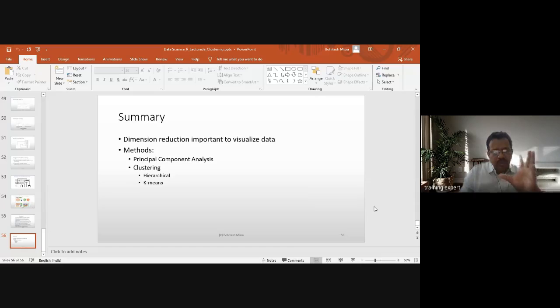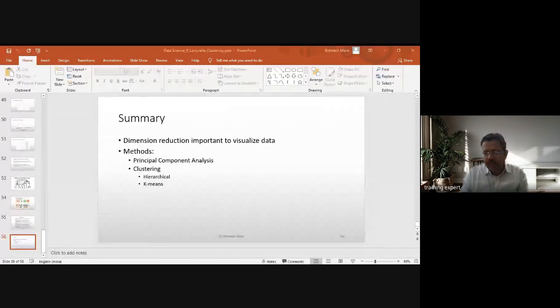That was one algorithm. Now I'll go through some examples of how to do clustering using some sample data. Now I will share my desktop. And now let me share the entire screen.